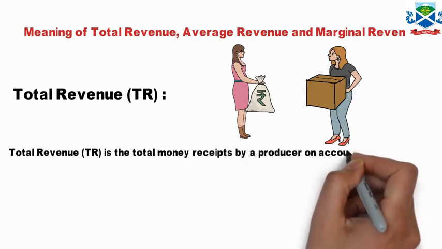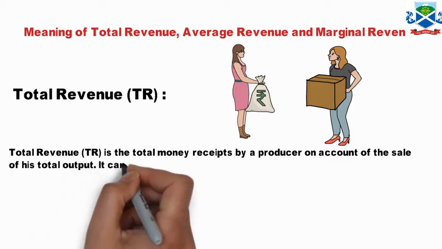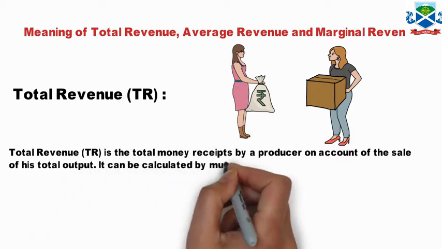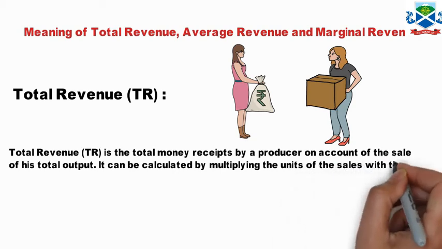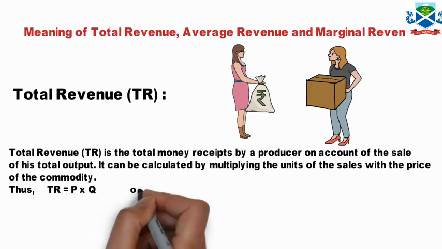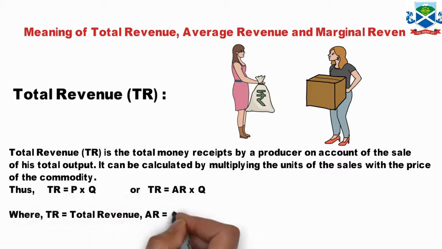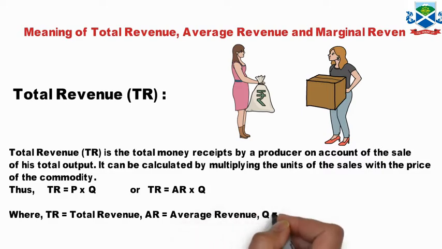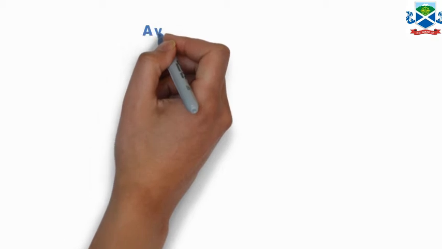Total revenue is the total money received by a producer on account of sales of his output. It can be calculated by multiplying the units of sales with the price of the commodity. Thus, TR is equal to price into quantity sold, or TR is equal to AR multiplied by quantity sold. So this is the formula.